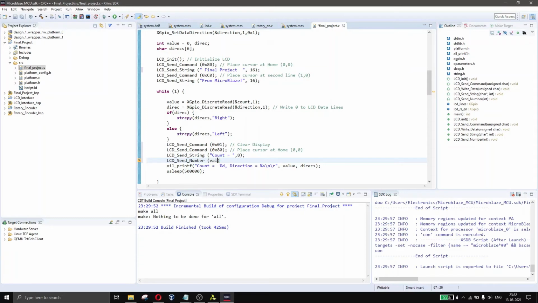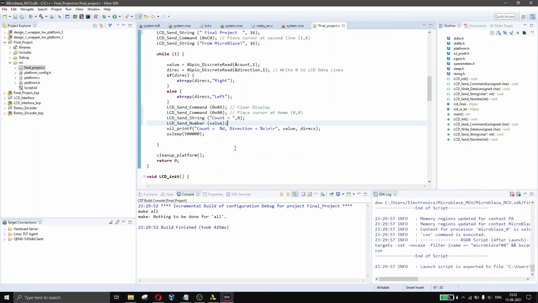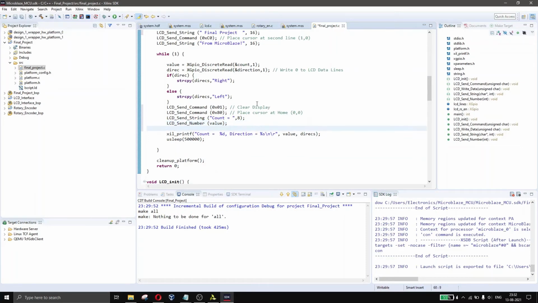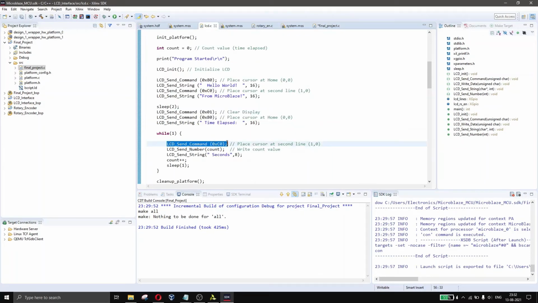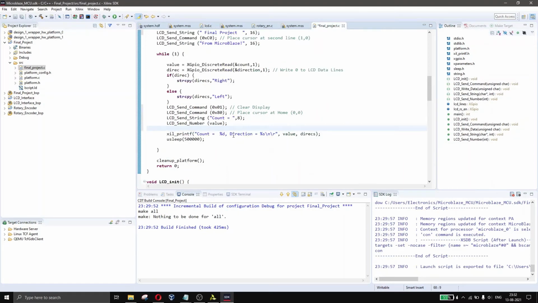Value, because value is the count, value will send. Then we'll need to go to the second line, yes, this one, C0. So we need to go to the second line, and then we'll print the direction.